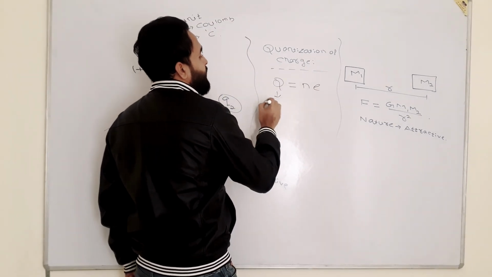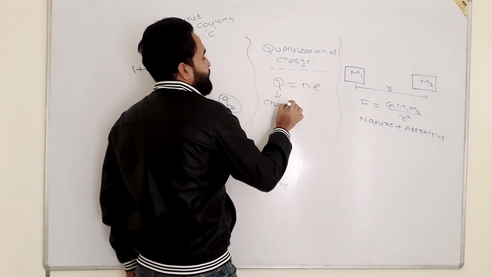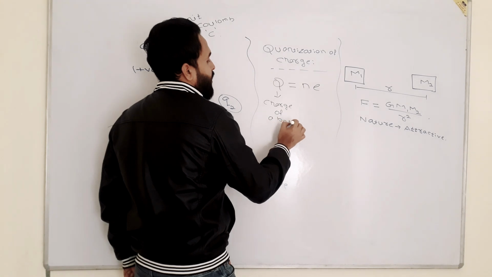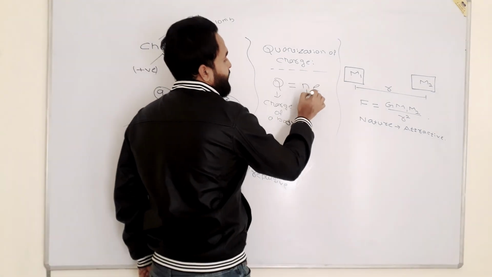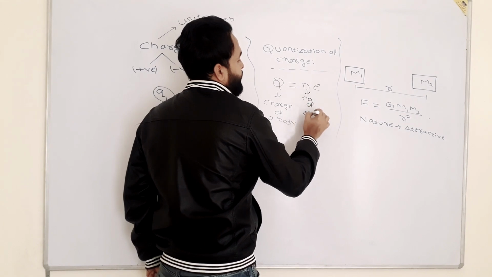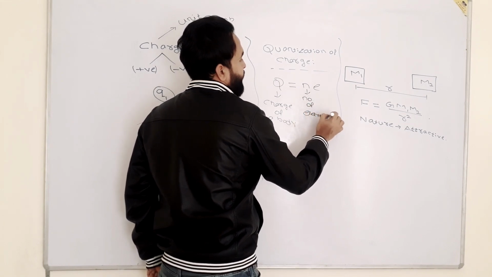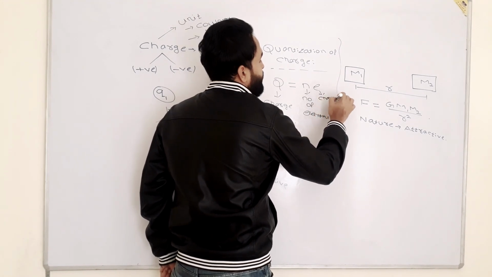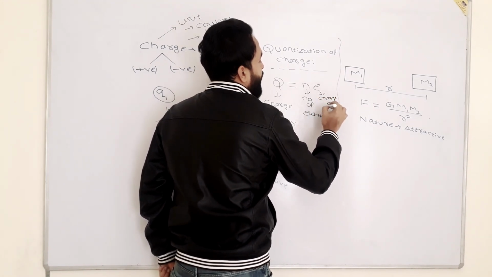Q is the charge of a body. What is n here? It is the number of electrons. And what is e here? Charge on one electron.